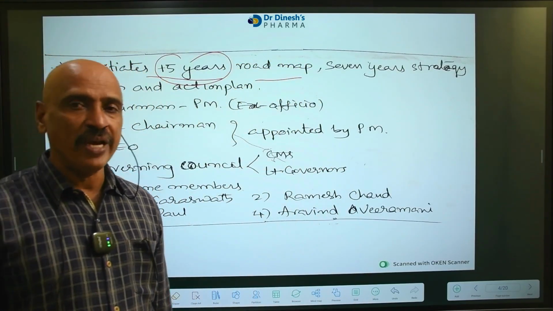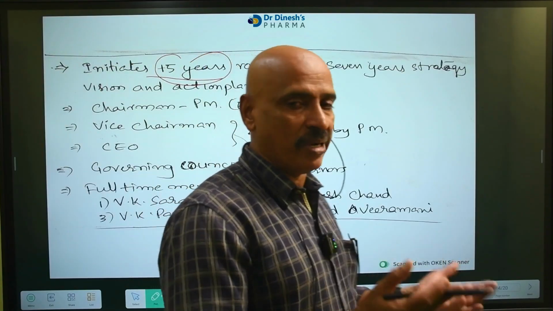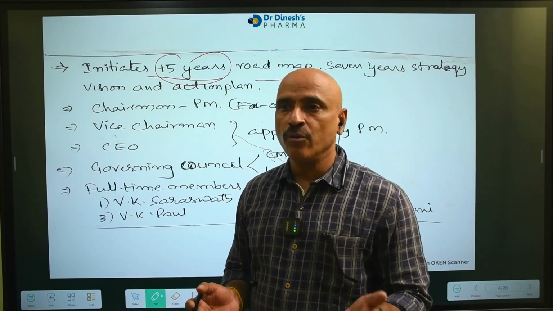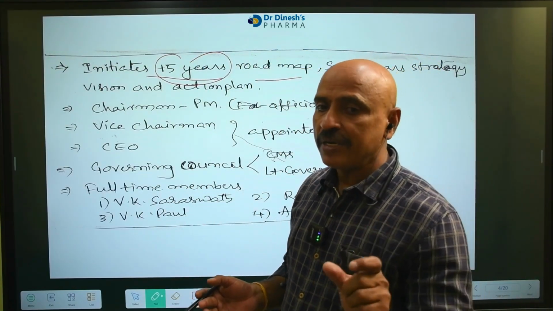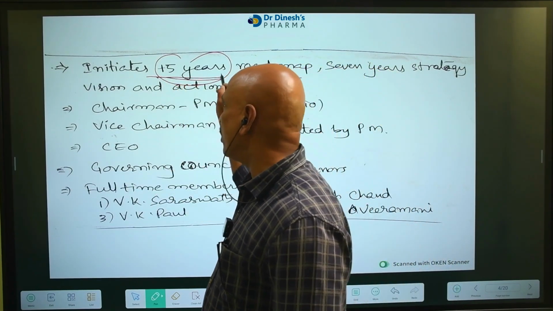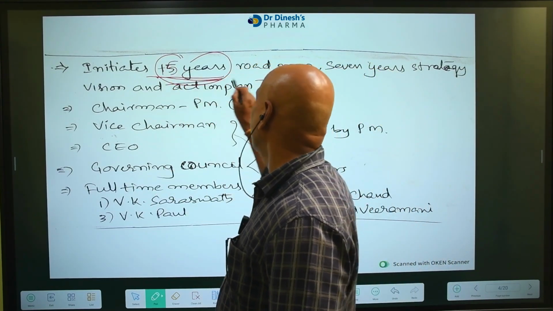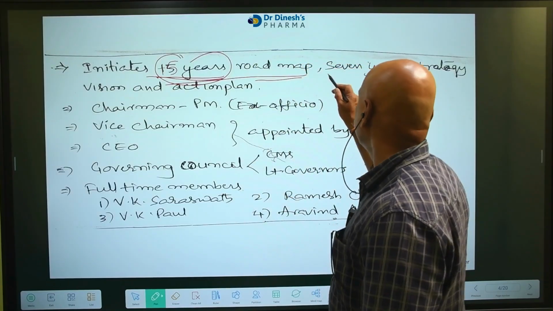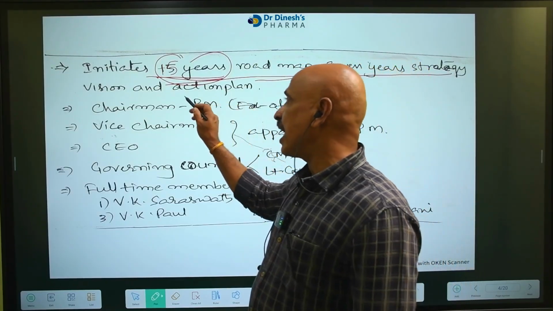What is the NITI Aayog main concept? Previously, from the Nehru government to the Manmohan Singh government, we implemented 5-year plans. But NITI Aayog initiates what? Remember 15 years planning, roadmap, 15 years planning, 7 years strategy, vision and action plan.